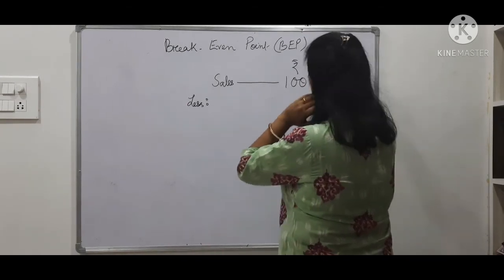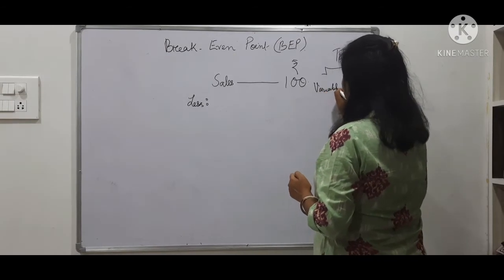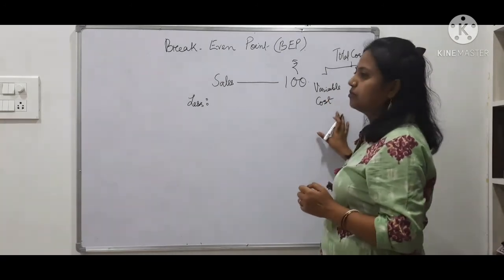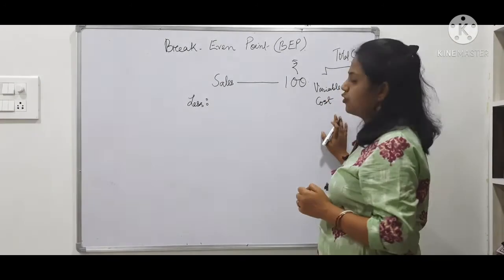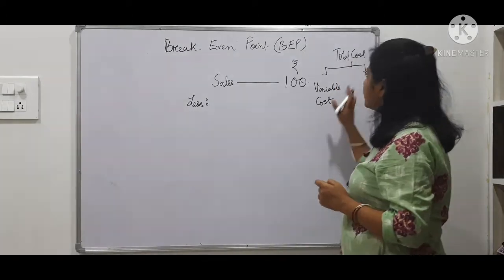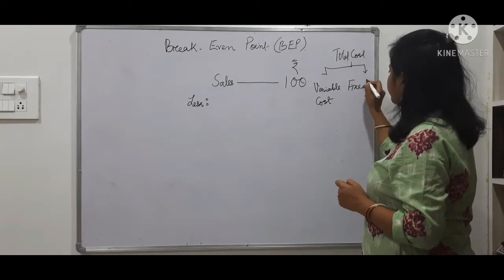One is known as the variable cost, which varies with the production. If you have no knowledge about it, please watch one of my videos on cost classification. And the other is called the fixed cost.